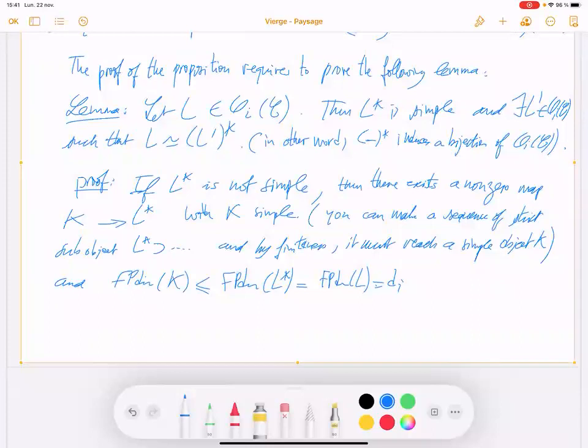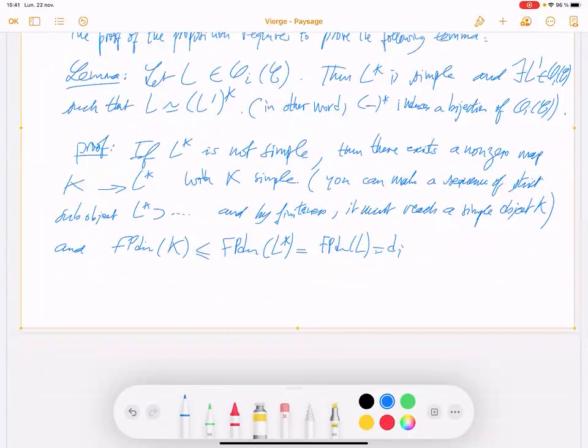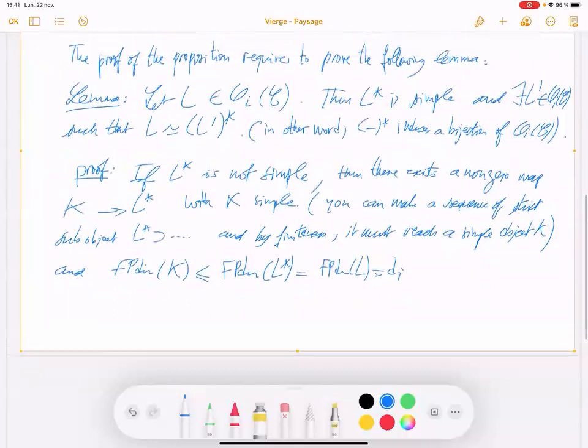Should I write? Yes, it's not simple. If it is not simple, you can make a strict inequality here because it's not simple. Okay, so it's strict.